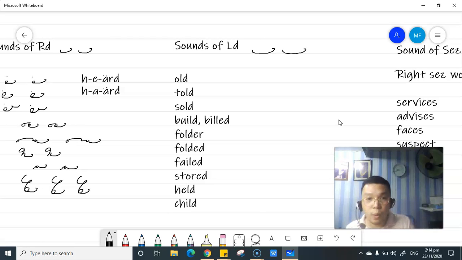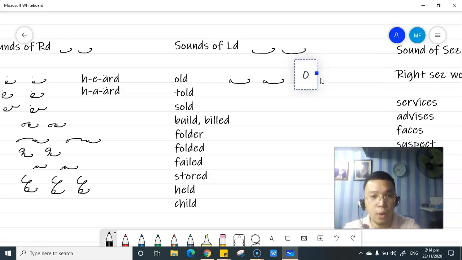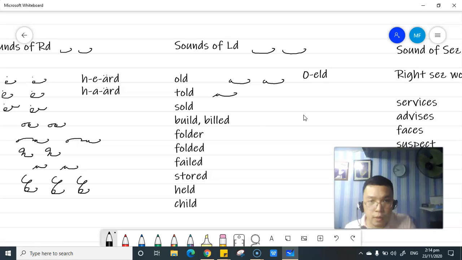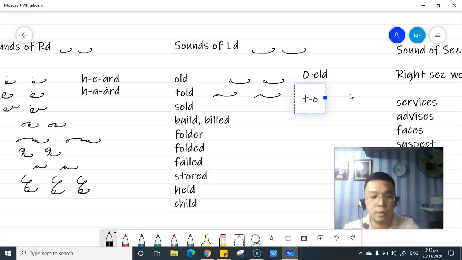Okay, let's have the word old. So how are you going to spell this out in shorthand spelling? Just simply like this: O, then eld. Are we clear? So how about the word told? T-O, eld, told. Let's do the shorthand spelling. Simple as T-O-N-L.